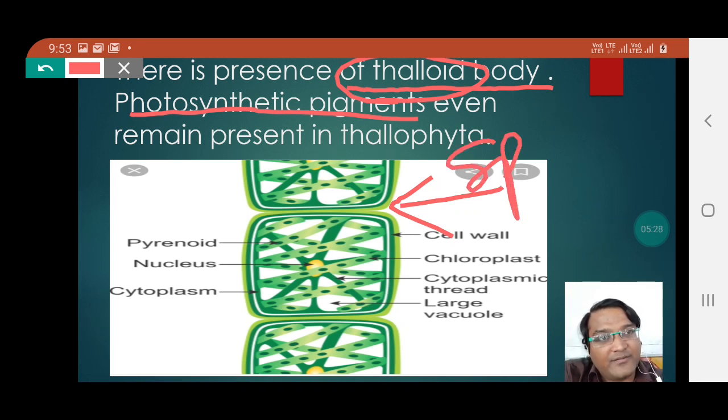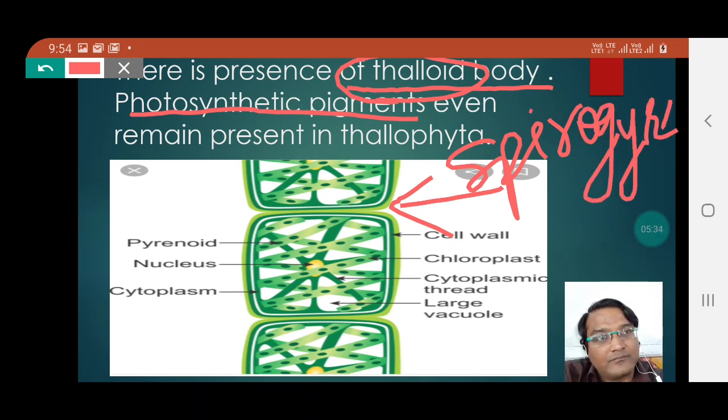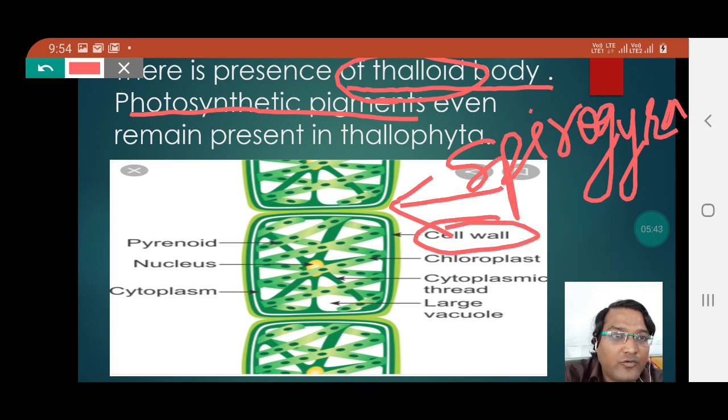So students, this is another example of Thallophyta, which is actually Spirogyra. This Spirogyra has the presence of a cell wall, you can see here. Even chloroplast is there. The unique feature of the chloroplast present in Spirogyra is that it is ribbon shaped.